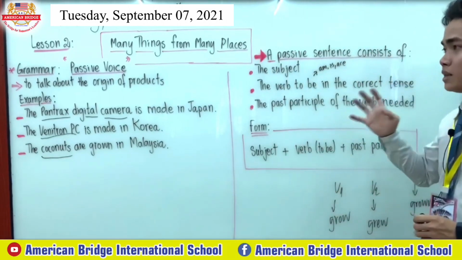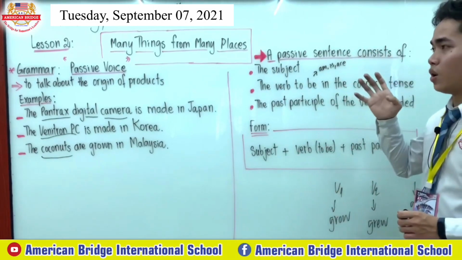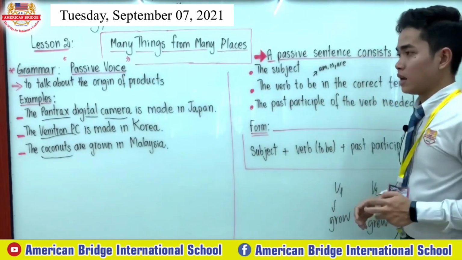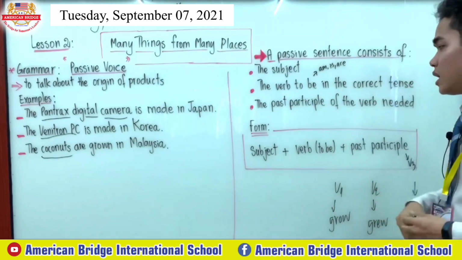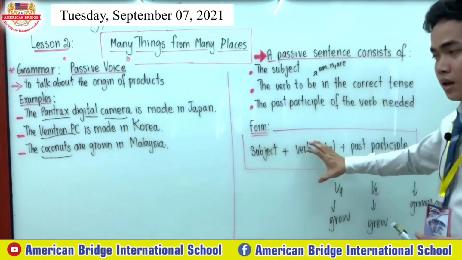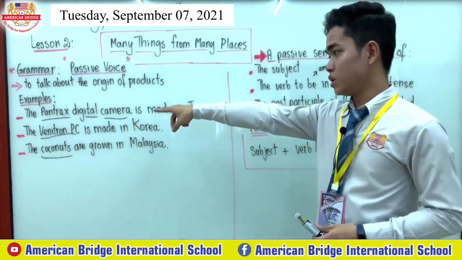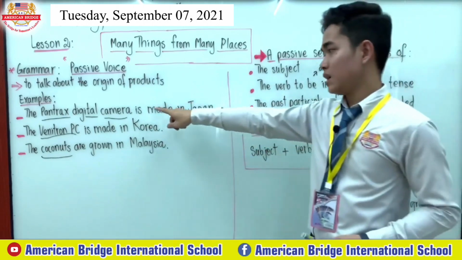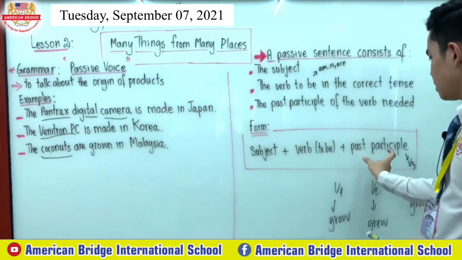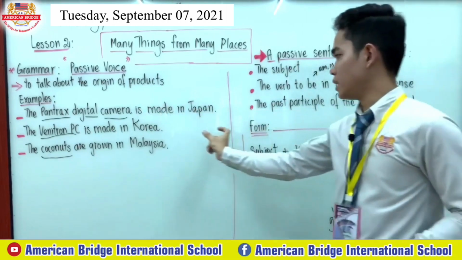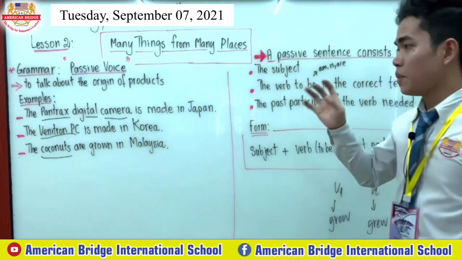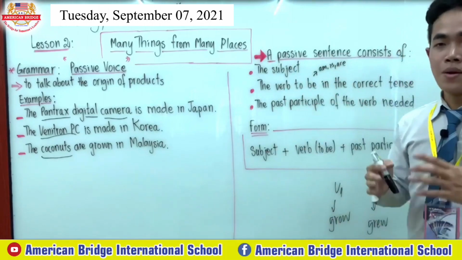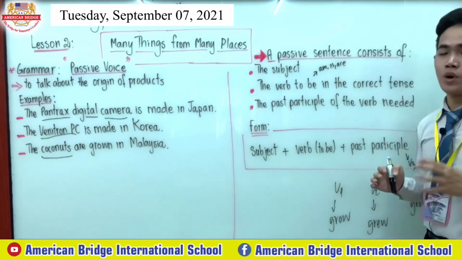Again, we use the passive voice to talk about the origin of the products. As you can see, the subject is the Pantrax digital camera, and the verb to be is is, with the past participle made. So the Pantrax digital camera is made in Japan. This is what the passive voice is.